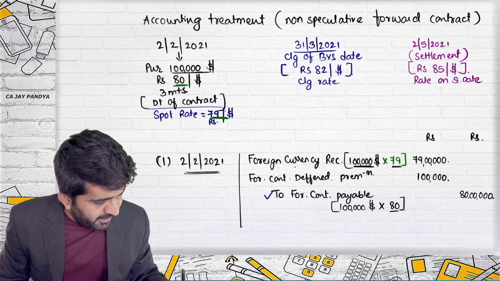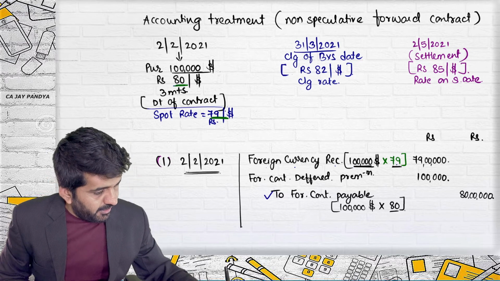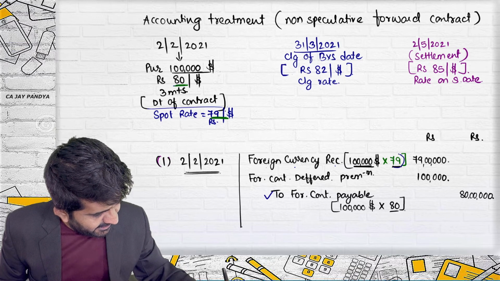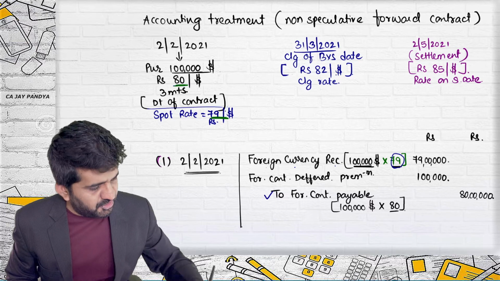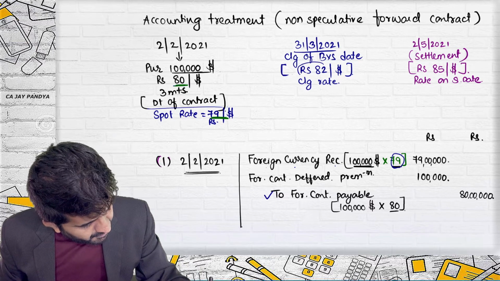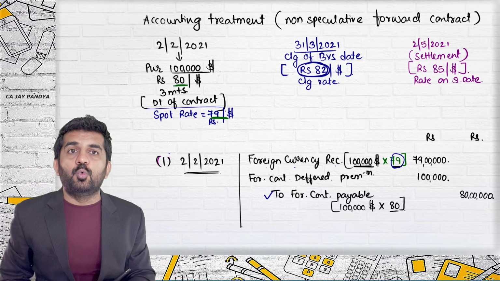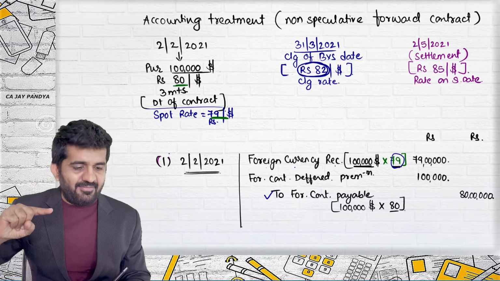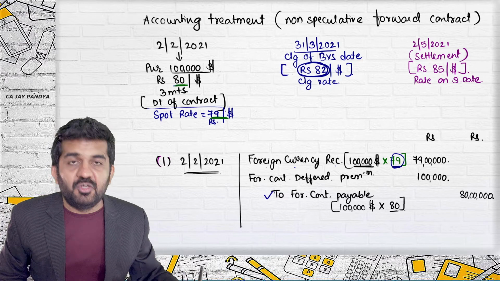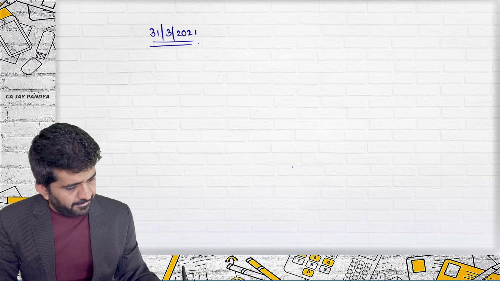This foreign currency receivable is of 79 debited today, that is on the date of transaction. Now the value is 82. 79 is to be converted into 82. Concentrate over here.